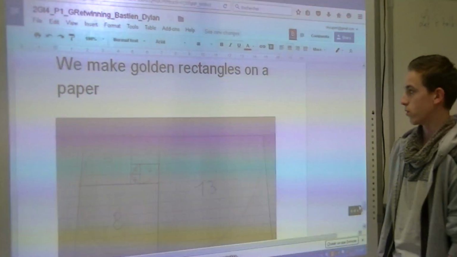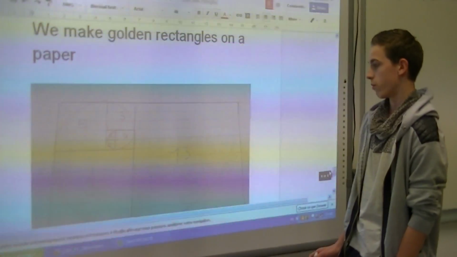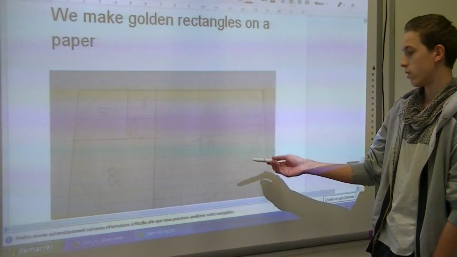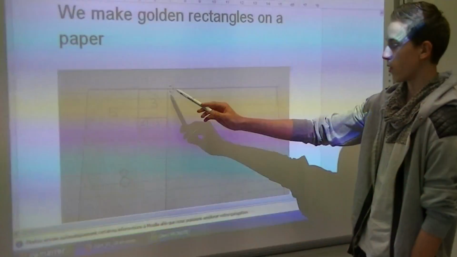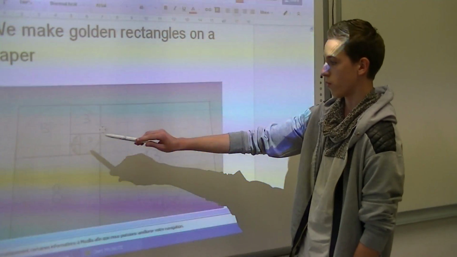We have made the golden rectangle on the paper. 13 minus 8 equals 5. 5 minus 3 equals 2, and 2 minus 1 equals 1.